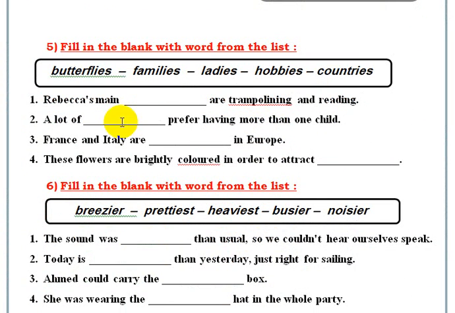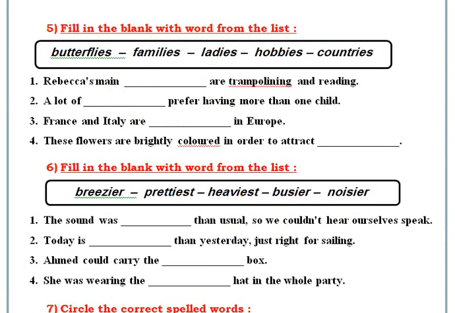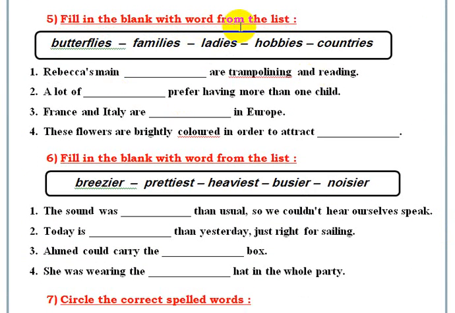In question 5, fill in the blanks with words from the list. Rebecca's main, what? Yes, hobbies.